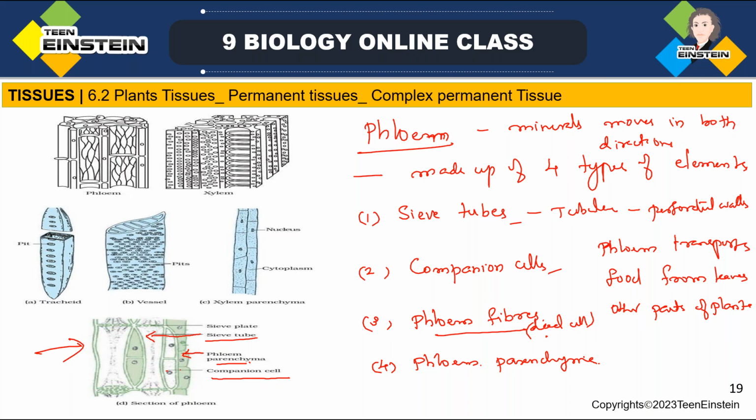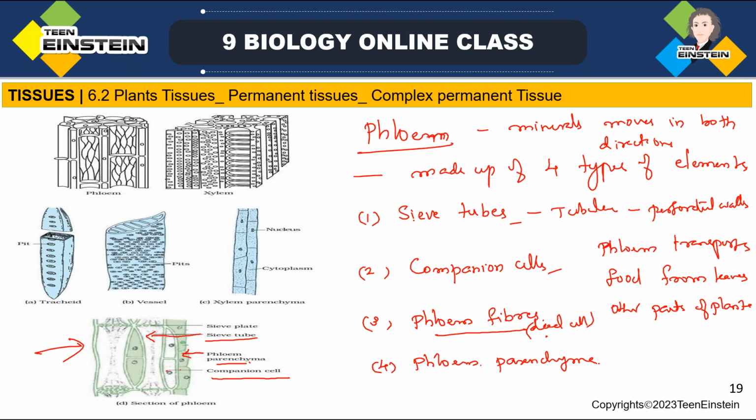So let's see once again phloem. Phloem is made up of 4 types of elements: sieve tubes, companion cells, phloem fibers, and phloem parenchyma. Among that, phloem fiber is a dead cell. Sieve tube, companion cell, phloem parenchyma, all are living cells. And phloem is not like xylem.